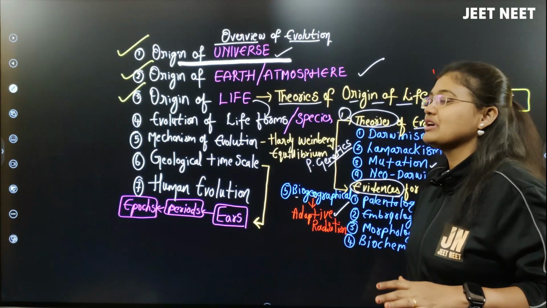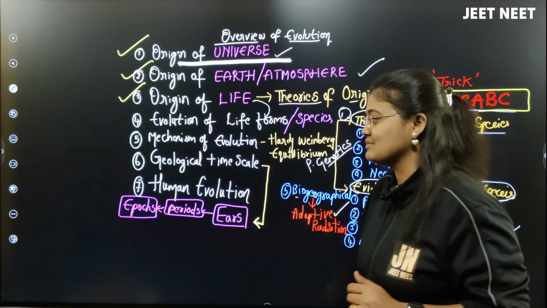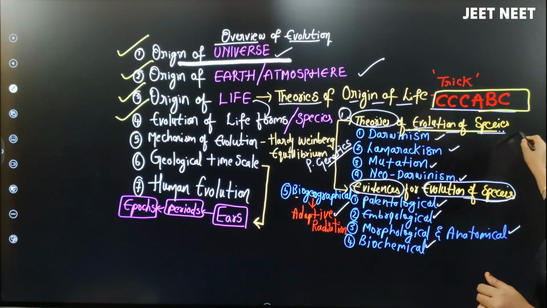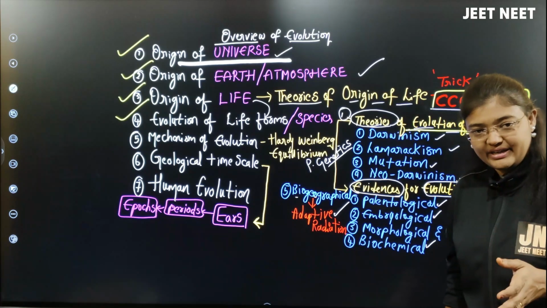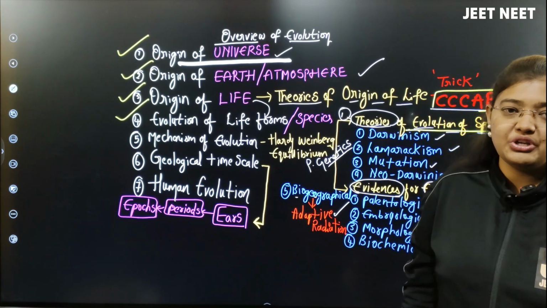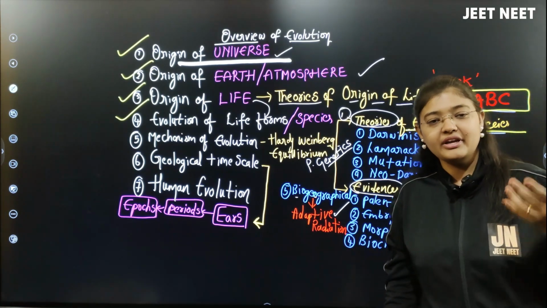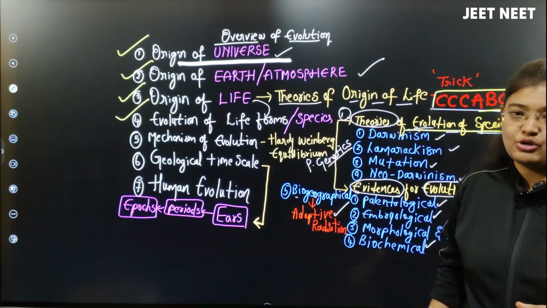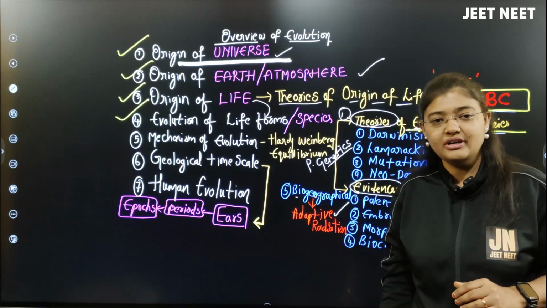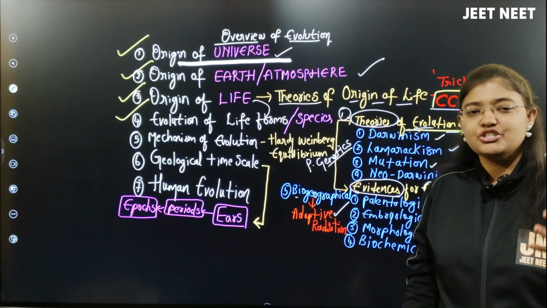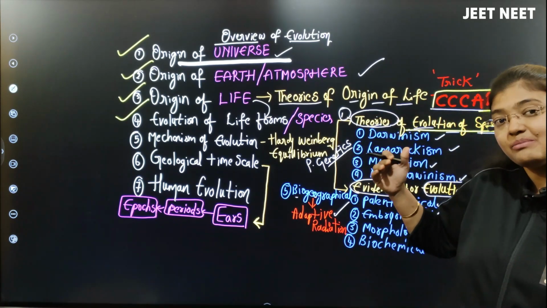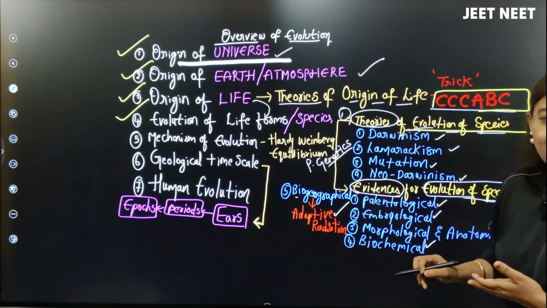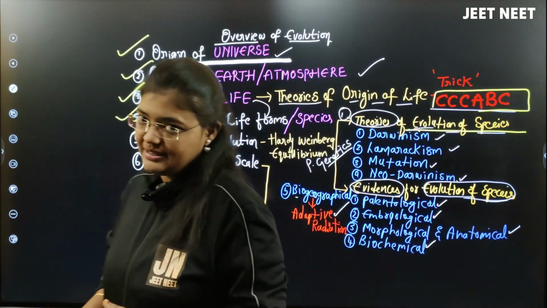Today's video I am going to explain the evolution of life forms. For that we have some theories of evolution of species. So students who are watching this video, if you are in second year or preparing for NEET, better to write this small glance of the overview of the evolution chapter in your NCERT. By that you will come to know which topics come under which one, because here I have mentioned every point clearly. Please check this slide once.